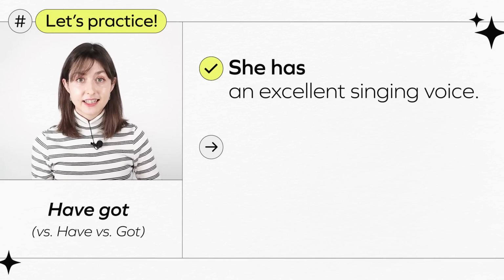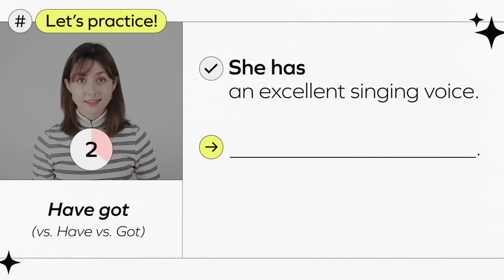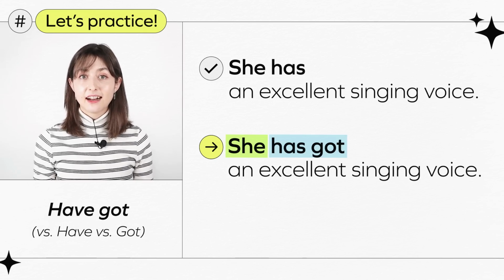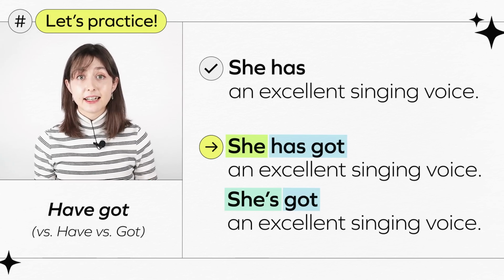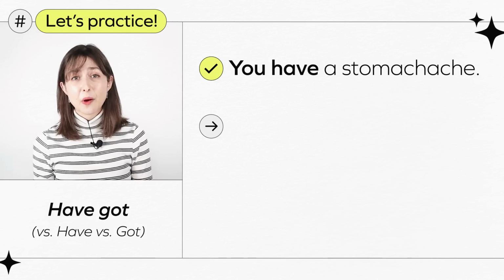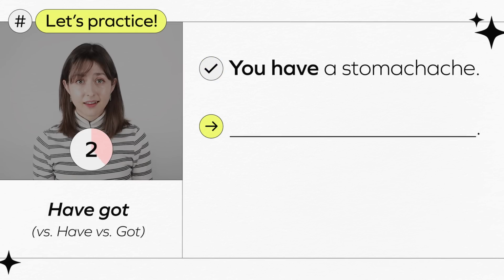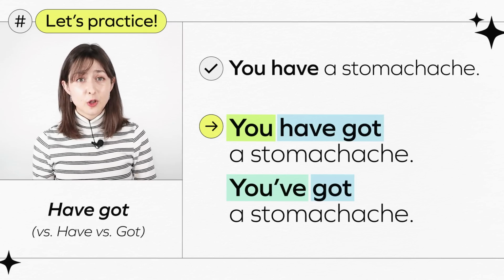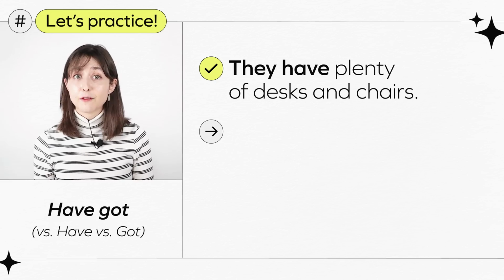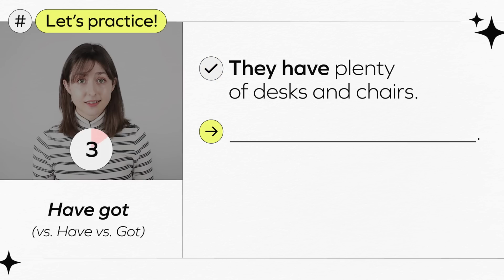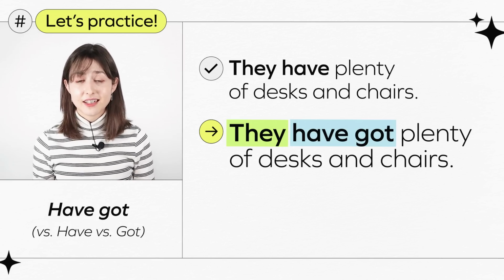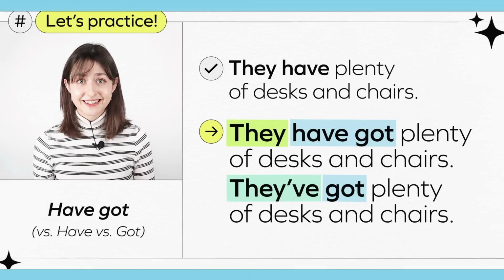She has an excellent singing voice. Right. She has got an excellent singing voice. She's got an excellent singing voice. You have a stomach ache. You have got a stomach ache. You've got a stomach ache. They have plenty of desks and chairs. Excellent. They have got plenty of desks and chairs. They've got plenty of desks and chairs.